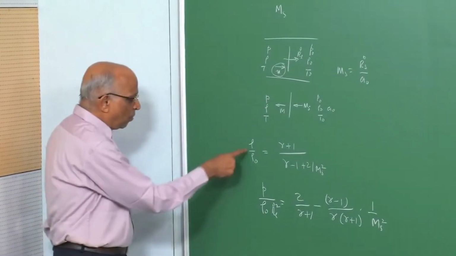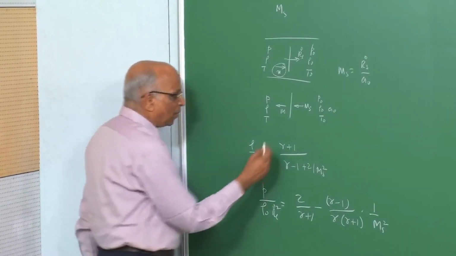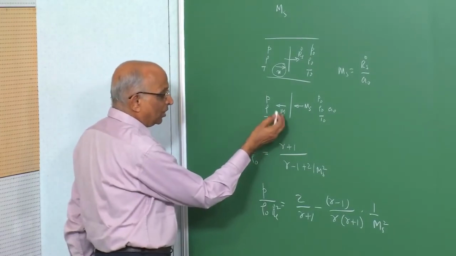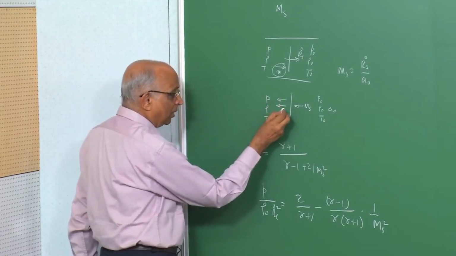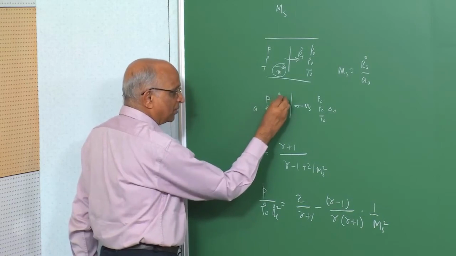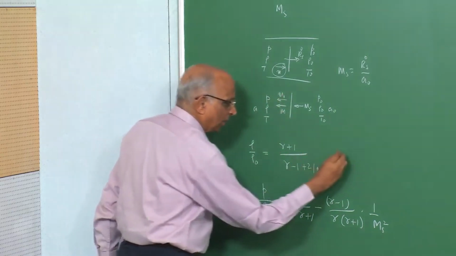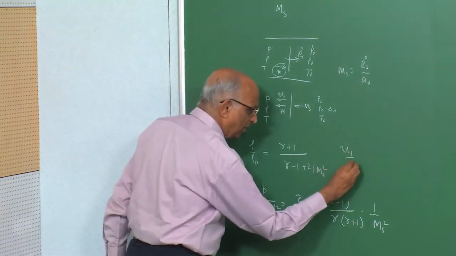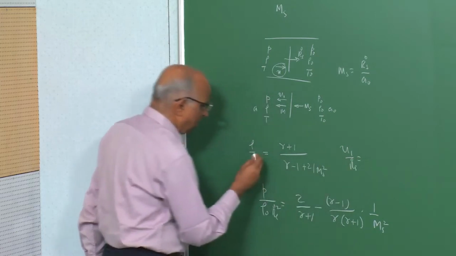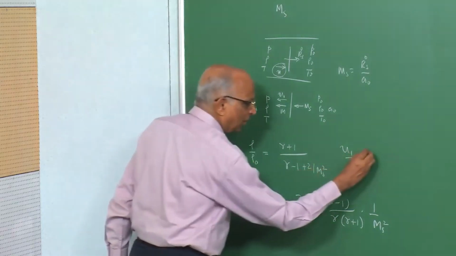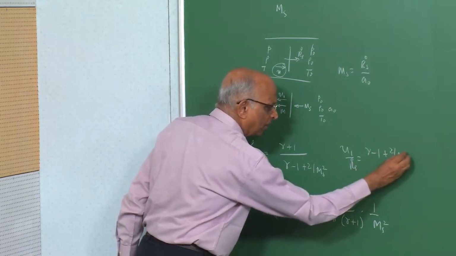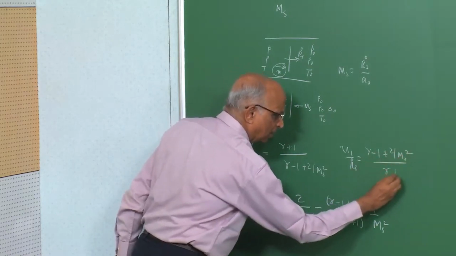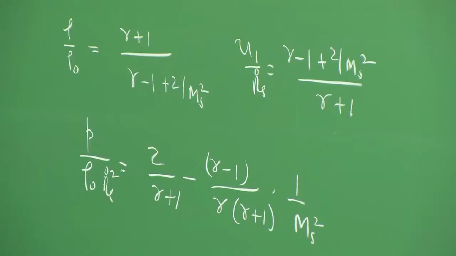If the value of rho by rho 0 is known, we were also able to get the velocity. That means, for the velocity, M into the value of a, which is equal to u1, we were able to get u1 divided by rs dot, which is just the inverse of this from the mass balance. We got it as equal to (gamma minus 1 plus 2 over Ms squared) divided by (gamma plus 1). These are the relations which we obtained.